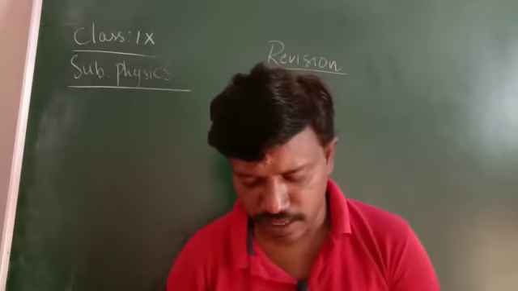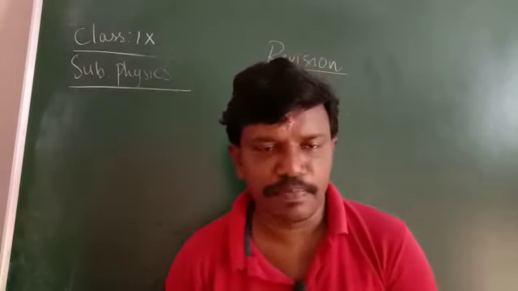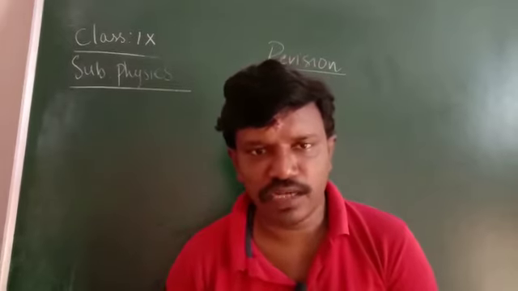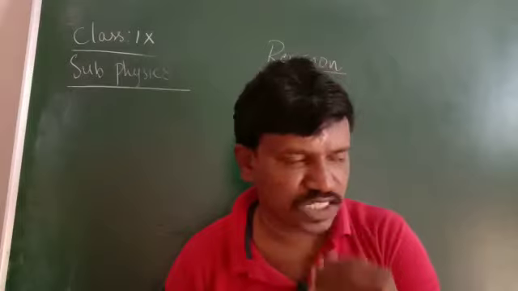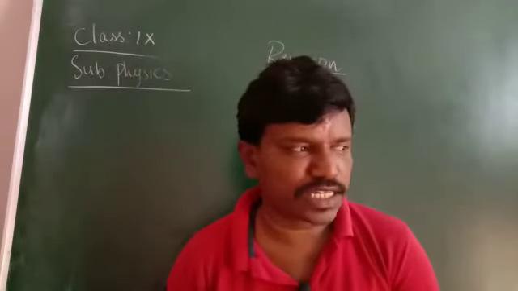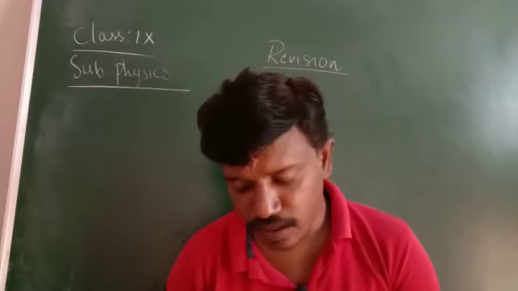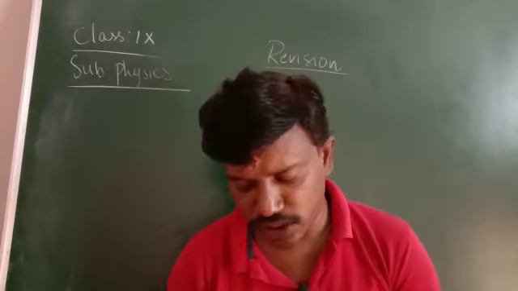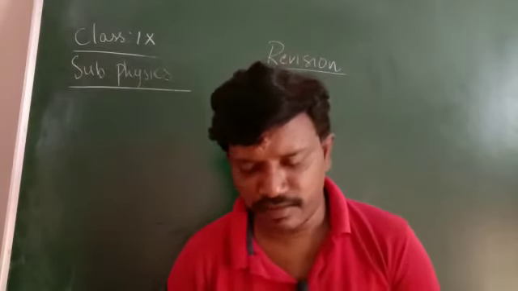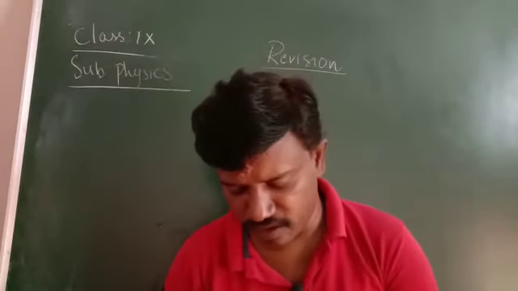Okay, children. Next, velocity is speed in a specified direction. Speed in a specified direction is called the velocity, or we can define the velocity as displacement by the time taken. And here, a body has acceleration when the velocity of the body changes. When the velocity of the body is changing, then we say that it is the acceleration. Acceleration is the rate of change of velocity.